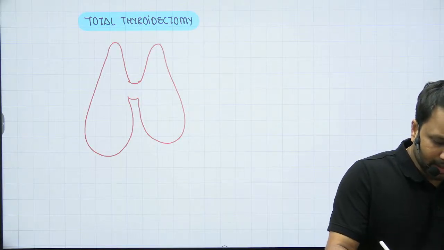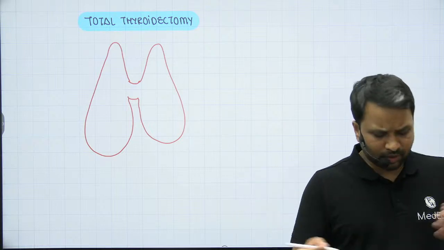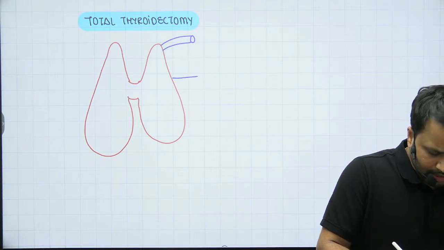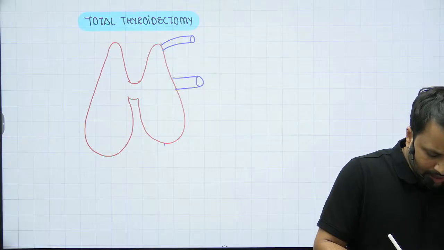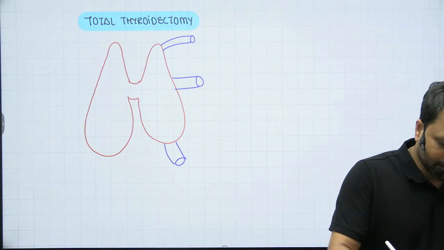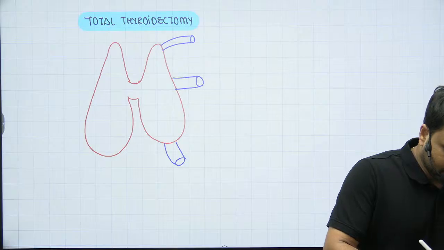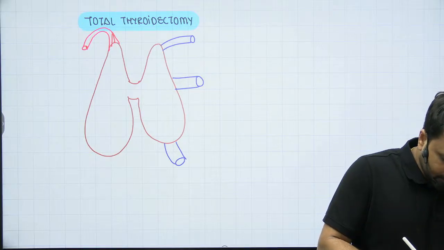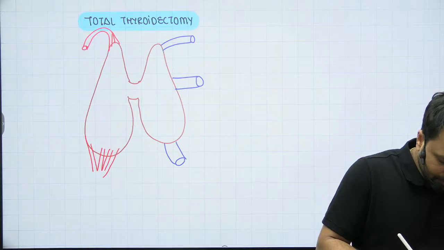Now, in this thyroid gland, we've already discussed there are the following attachments. You have the superior thyroid vein, the middle thyroid vein, and the inferior thyroid vein. At the same time, you have the superior thyroid artery, which comes and supplies blood to this gland, and then the inferior thyroid artery, which supplies blood to the thyroid gland from the inferior pole as well.